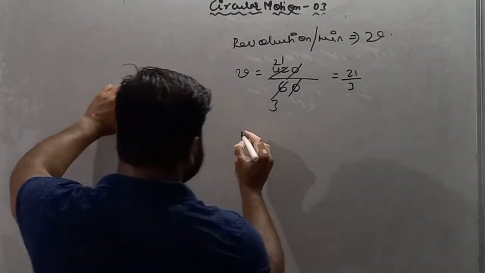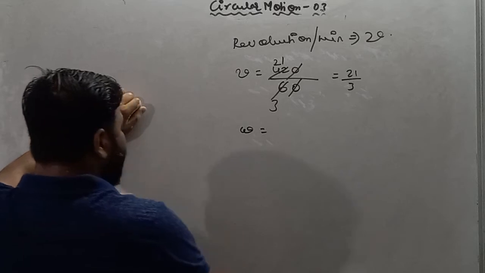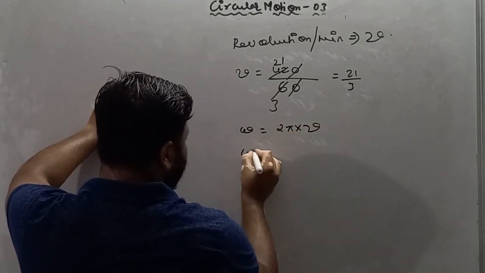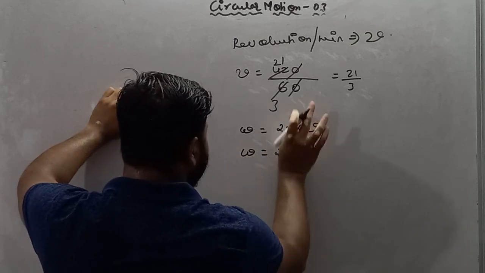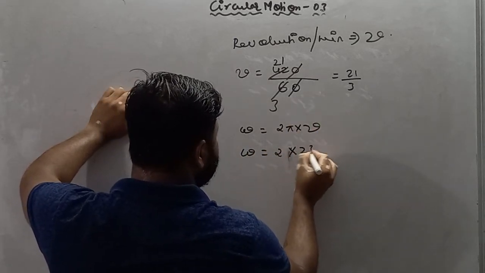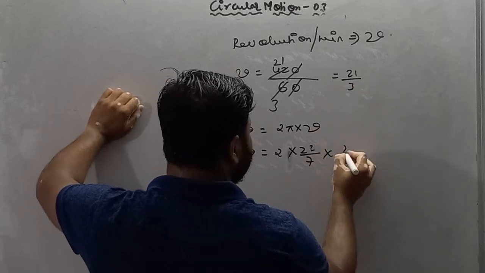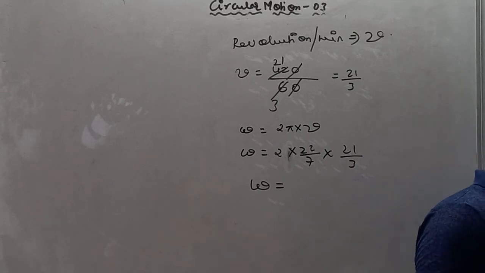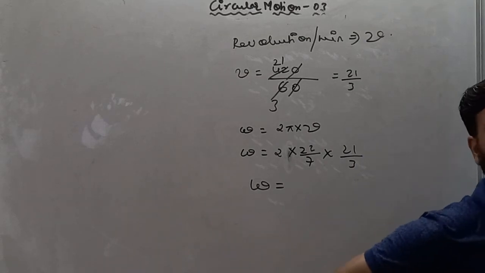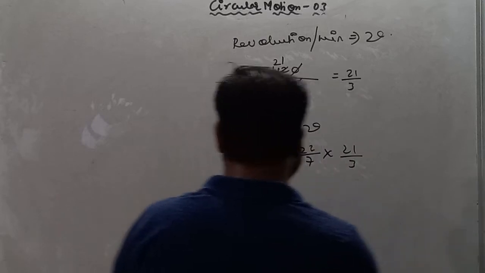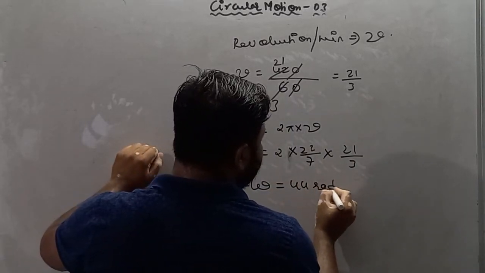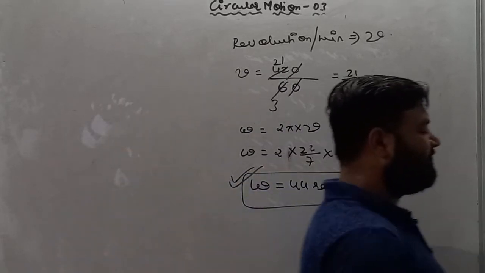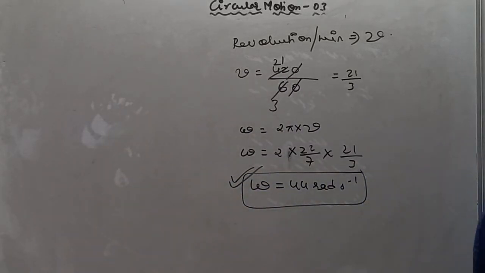So angular speed is nothing but omega, and we know that omega is 2 pi into frequency. So omega is equal to 2 pi, pi means 22 by 7. So 22 by 7 multiplied by frequency, which is 21 by 3. So find the answer of omega. It is 44 radian per second. So omega is 44 radian per second. This is the value of angular velocity of flywheel. I hope you all understand.